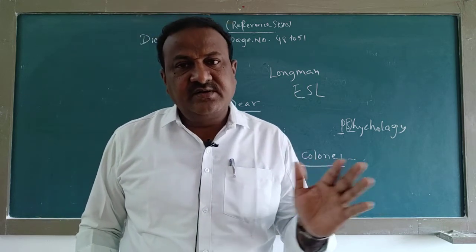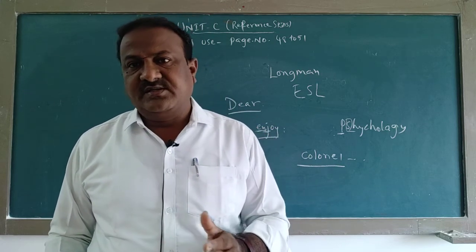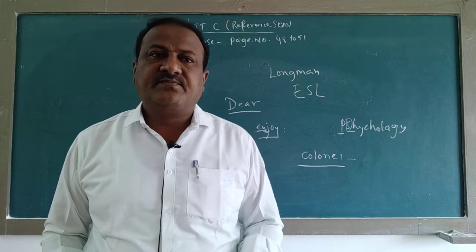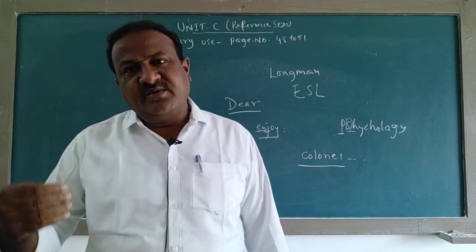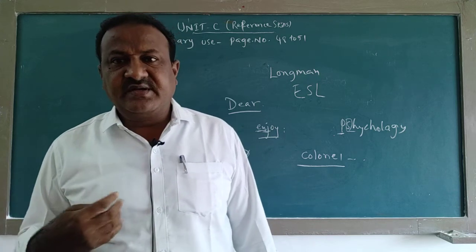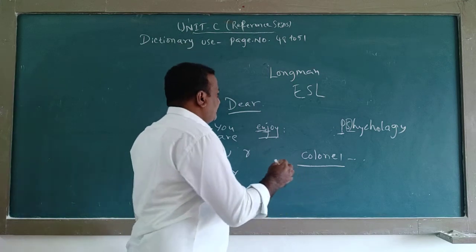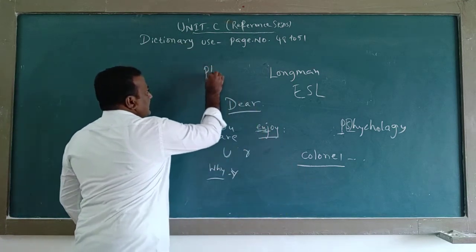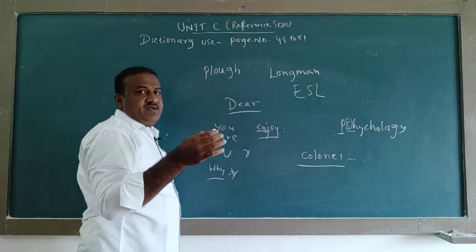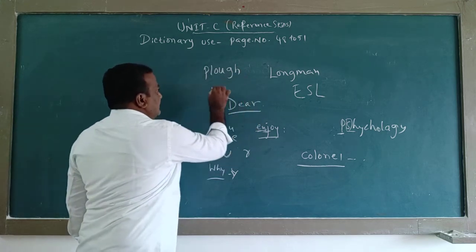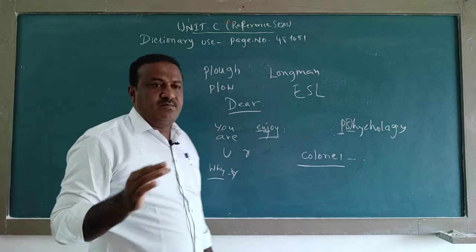American English is different. British means BBC English, what we say is British English. Commonwealth English literature, and Commonwealth literature means we Indians follow BBC. See, for example, here, PLOUGH. British English uses it like this, but Americans use PLOW.